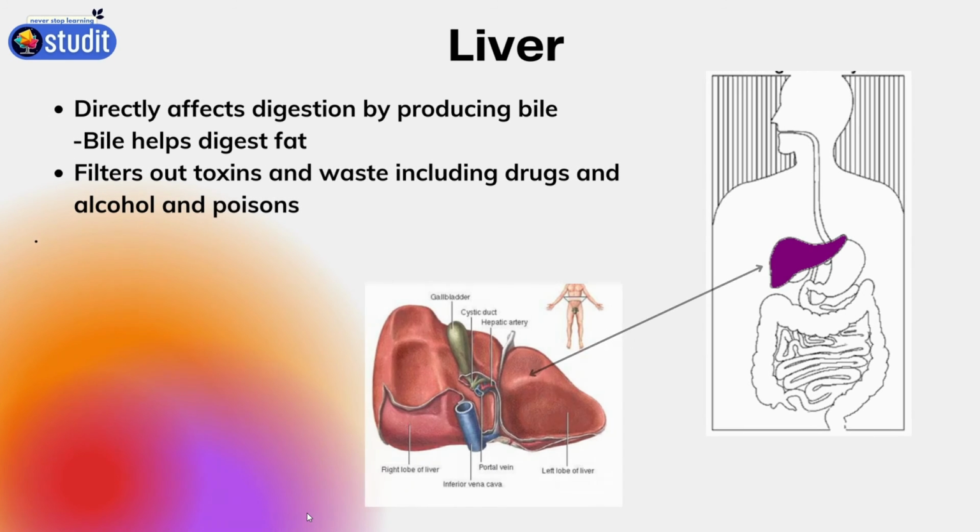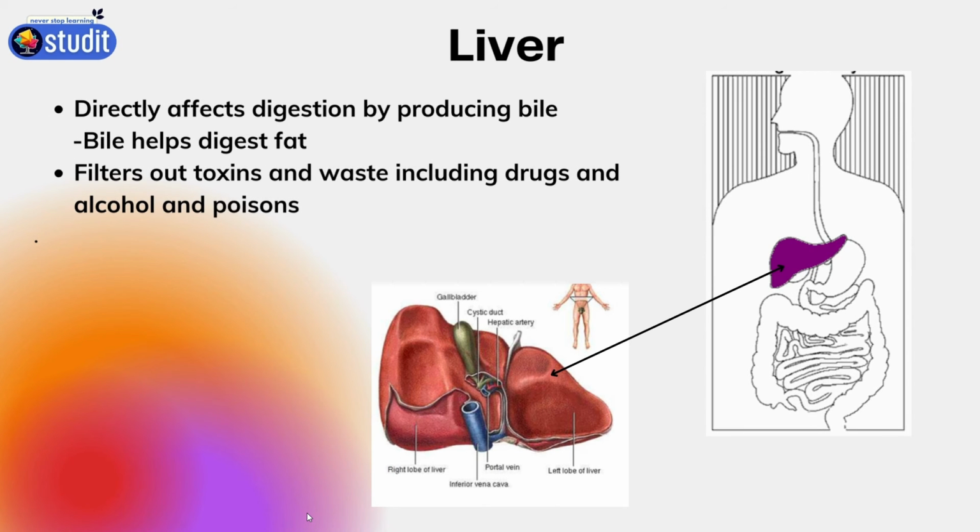Then we will come to the liver. The liver is an organ that produces bile. Bile helps to digest fat. The liver also filters toxins and waste including drugs, alcohol and poisons from the body.